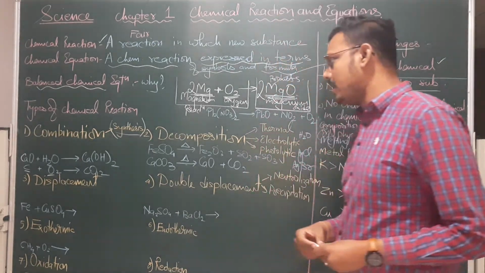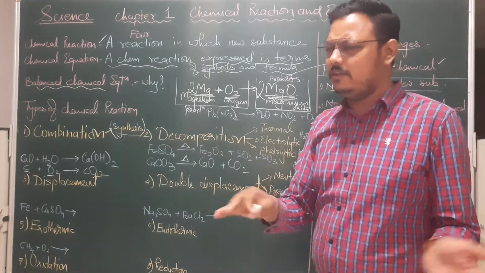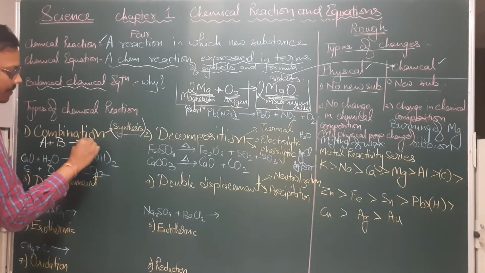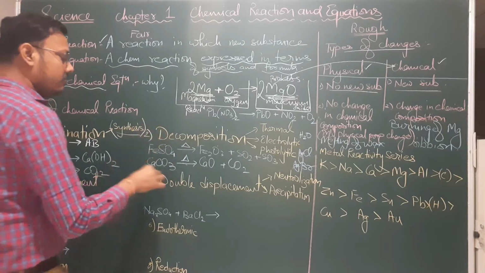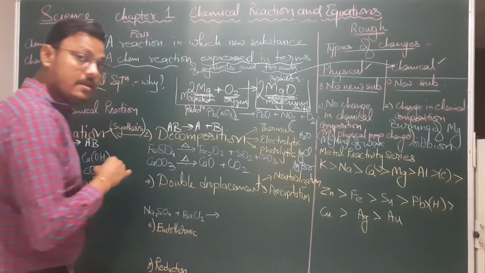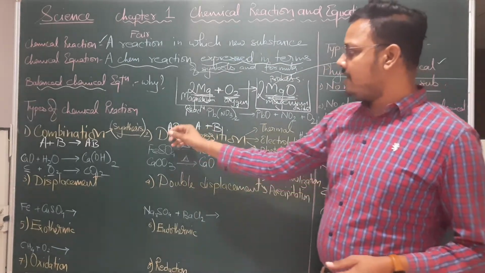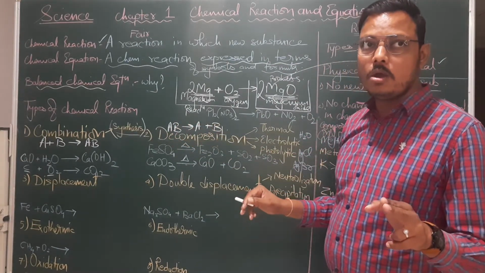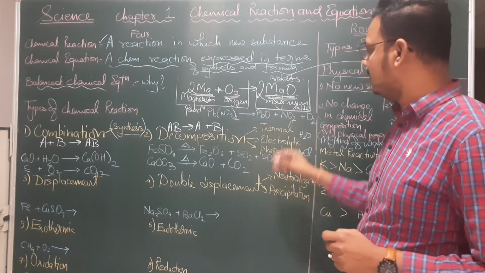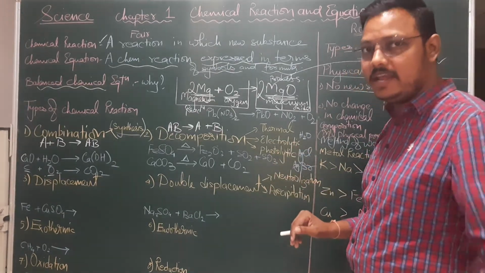Now coming to the next one, decomposition reaction. What do we mean by decomposition? It's just opposite of combination. Suppose in combination A and B combine to form AB. In a decomposition reaction, we already have AB, which will decompose to form A plus B. Very simple. A decomposition reaction is a reaction in which one reactant breaks down to form two or more products. There are three different types of decomposition reaction: thermal decomposition, electrolytic decomposition, and photolytic decomposition.